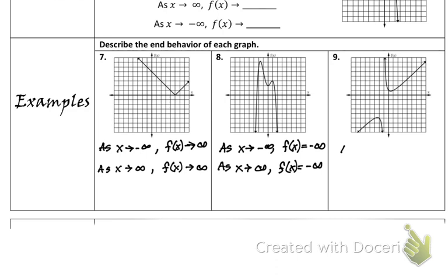All right, our next one. As x approaches negative infinity, what happens if we go really far left? We are going down. So I don't care what's happening in the middle. I'm just asking you what happens as we go left really far. As I go left really far, we go down. So that means your y values go to negative infinity. What happens as my x values get really, really big? We go up, which means we go positive infinity for our y values. F of x goes to infinity.